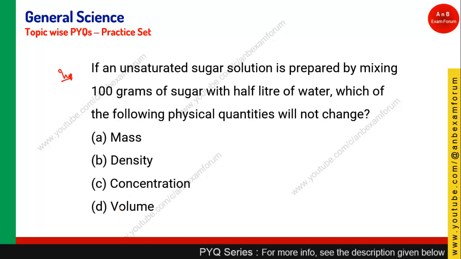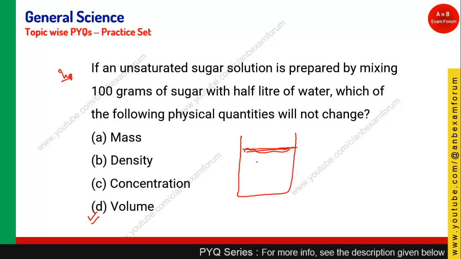Okay, since the sugar solution is unsaturated and you are mixing 100 gram of sugar with half liter of water, basically mass, density and concentration will definitely change, but the volume, since the sugar is going to be dissolved in that water, is not going to change. You can think like this: this is a beaker, this is water, so this is the volume which it contains.